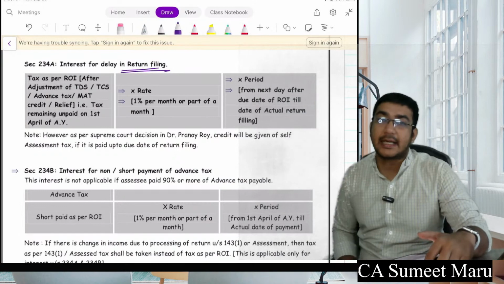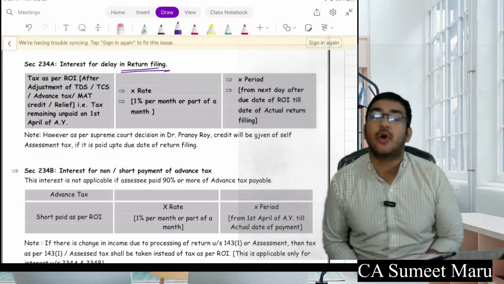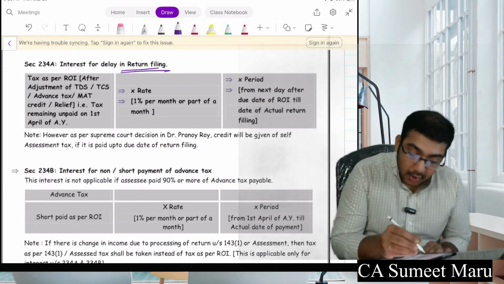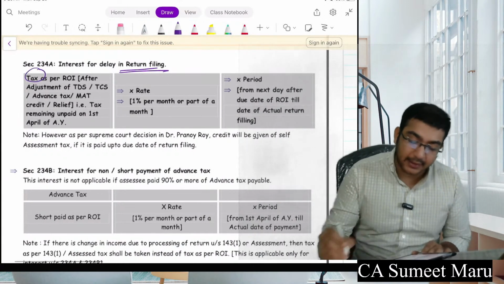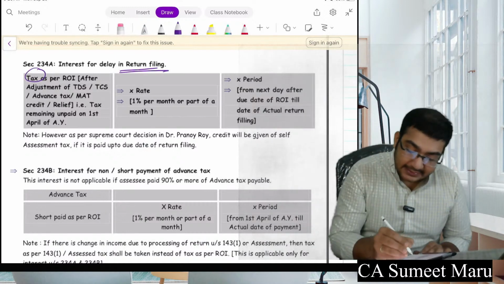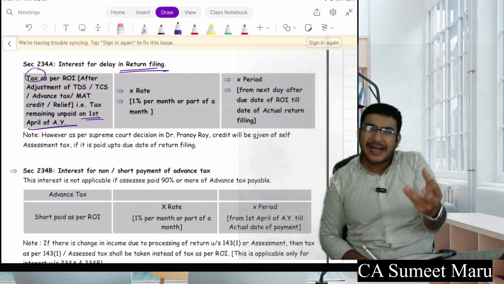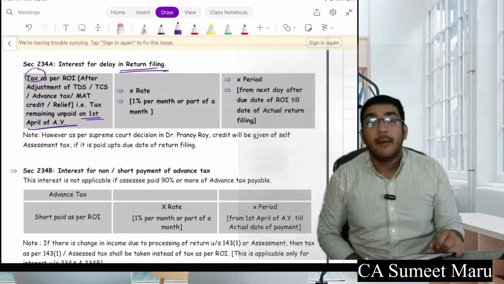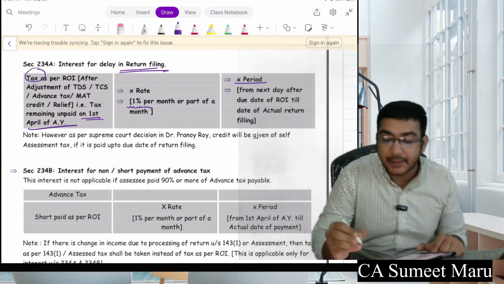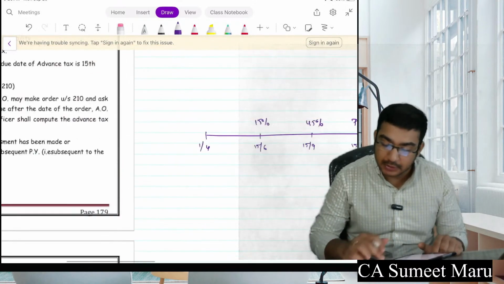Everyone pay attention and then draw the diagram which I am drawing here. Do it later on once I complete the diagram. Okay, because this will clear all your concepts of 234A, B, C interest. So see, whatever tax has come as per return of income, that is tax, and whichever is unpaid after 1st of April. So whatever is the total tax, if you have paid any advance tax, the unpaid amount is multiplied by 1% per month or part of the month, multiplied by the period up to which you haven't filed your return. So section 234A simply talks about this period.